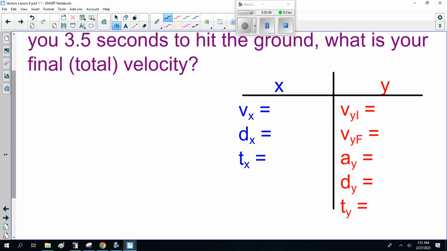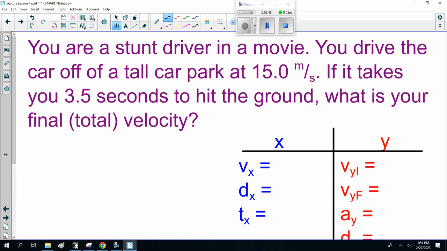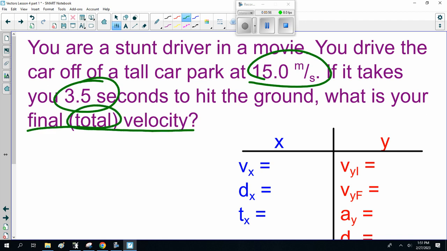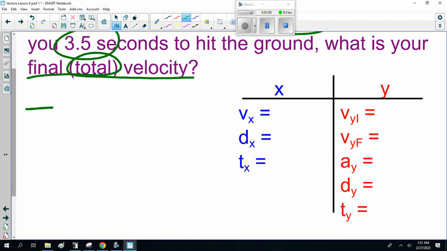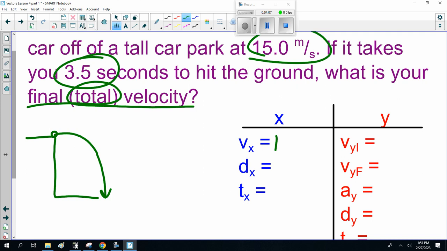First things first, pick up what you can from the question. 15 meters a second, 3.5 seconds to fall. What's your total velocity? So, draw a picture. There you are, splat. So, you drive off at 15 meters a second, 3.5 seconds.